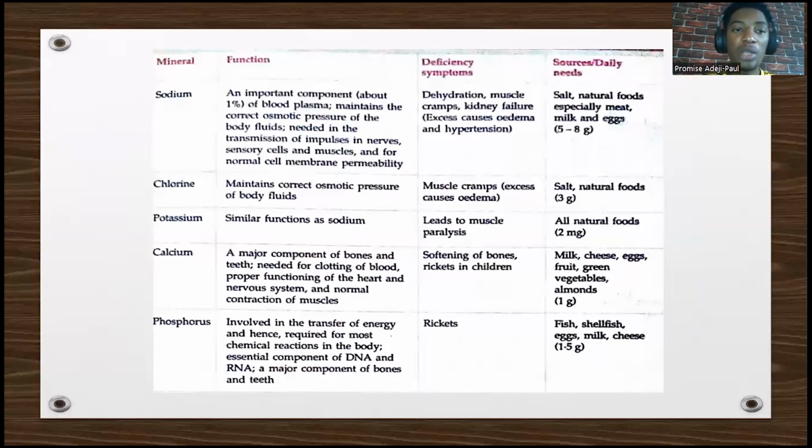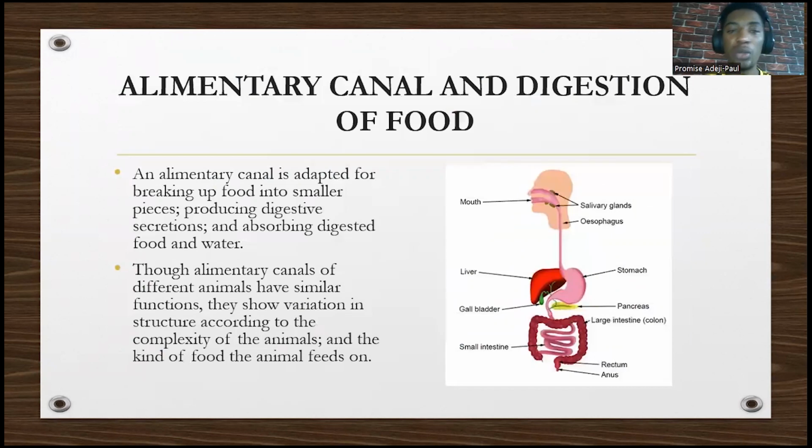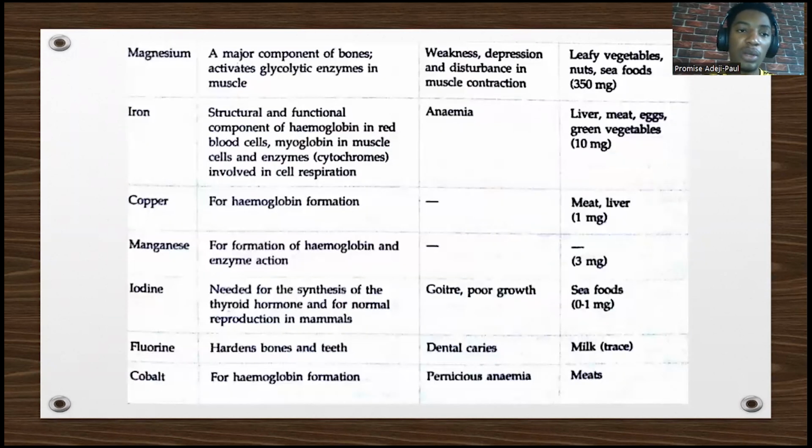So this is another table that contains mineral, the function, deficiency symptom. That means if you don't have this mineral in your body, how will you know? What will happen? And what are the sources and their daily needs? So you should spend most time with this table so that you can get familiar with it. So there are two tables. Also spend time with this.